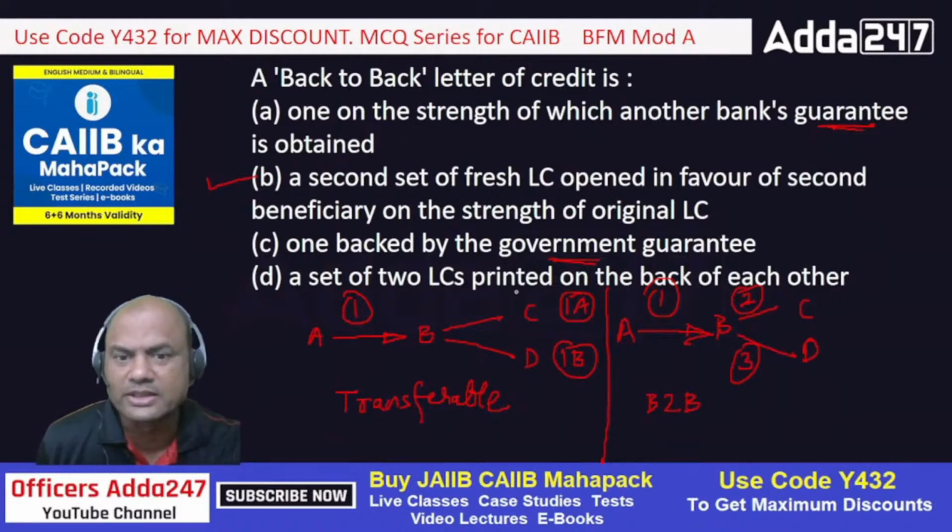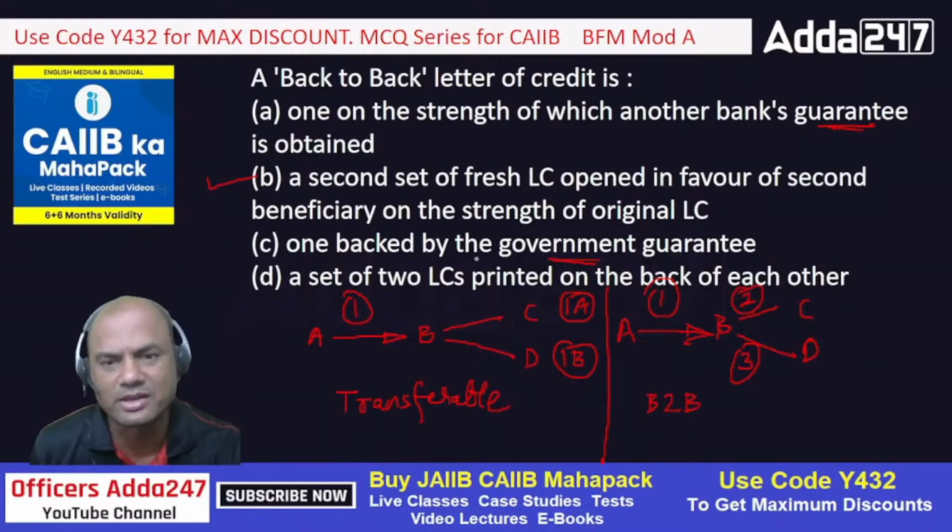A set of 2 LCs printed on the back of each other. This is all stupidity. Okay. 2 LCs printed on the back of means on the front side you will be printing something, on the back side is it a marriage card? Isn't it? Forget that. Okay. So B is the answer.